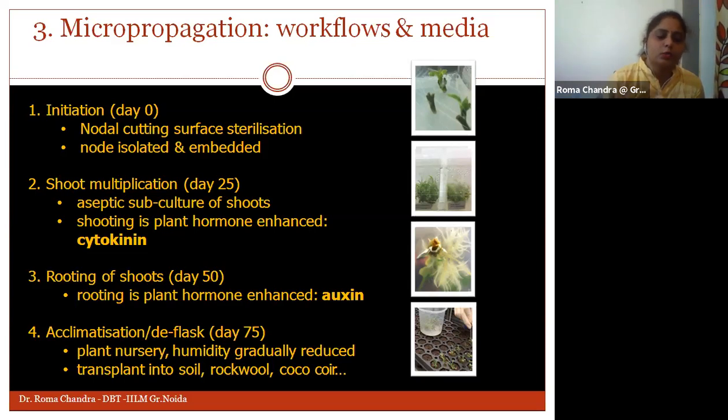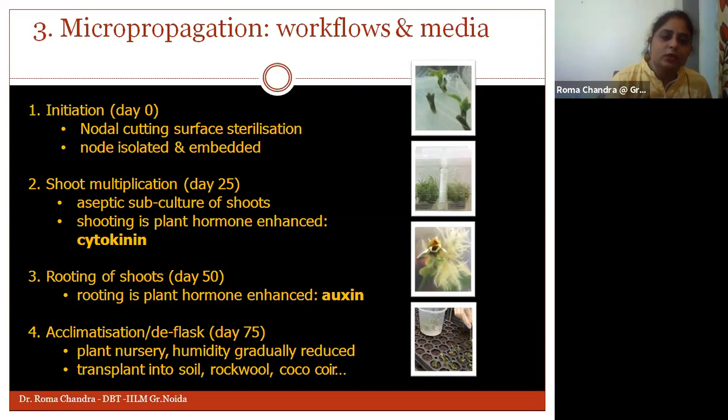So after the shoot multiplication process has started, at day 25 we can separate out the shoots and put them in different culture media, and we can start watching how the root is being formed. Okay, so in order to proceed with the rooting process, we need to provide auxin to that particular media.